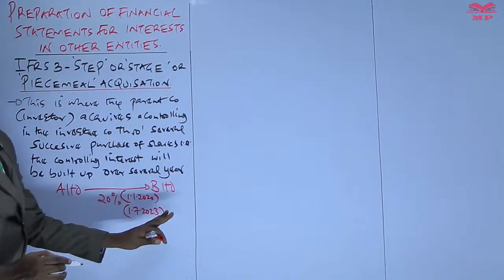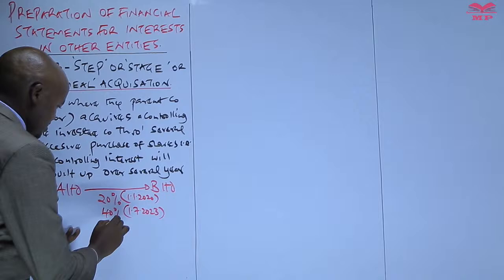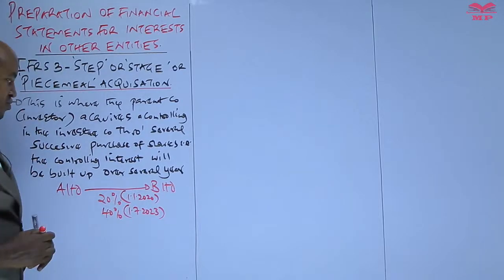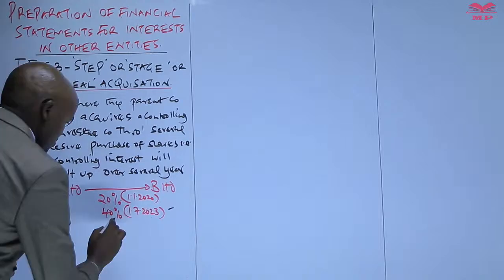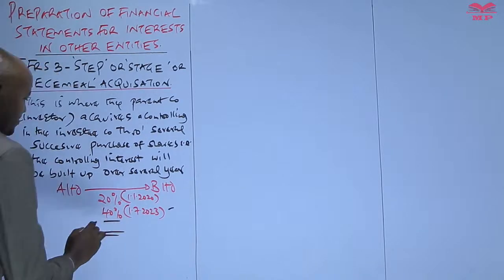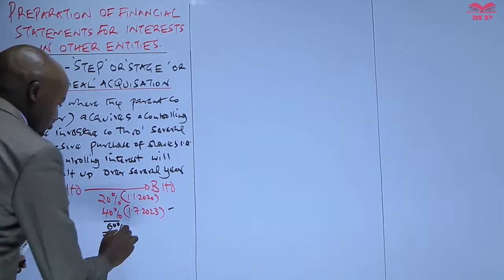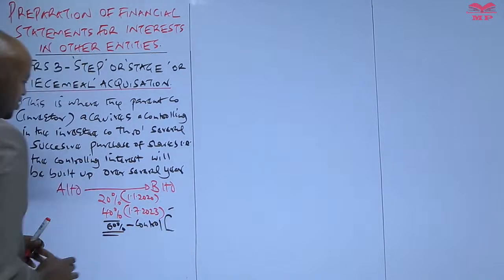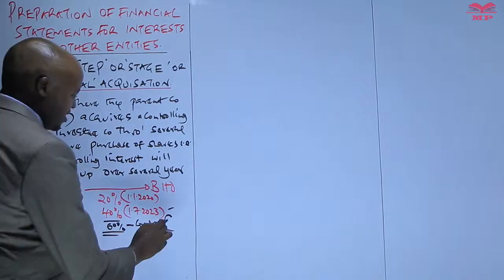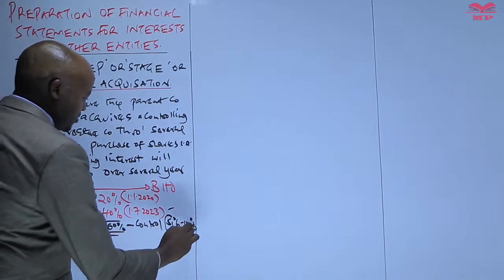Acquired an additional 40% shareholding in B Limited. What that means is that on this particular date, when the parent company acquired the additional 40% shareholding, the parent company acquired control, because the shares held by A in B lie between 51% and 100%.